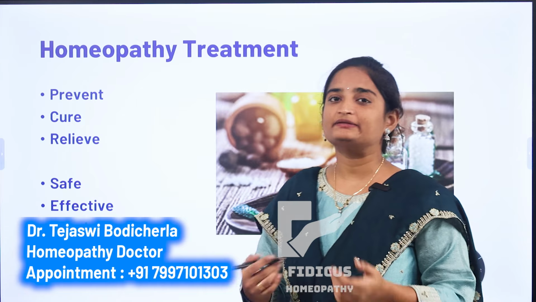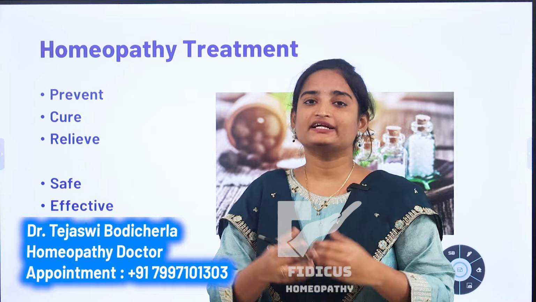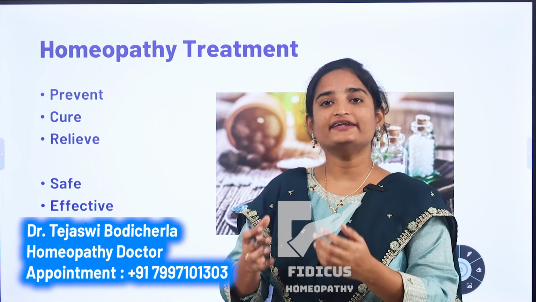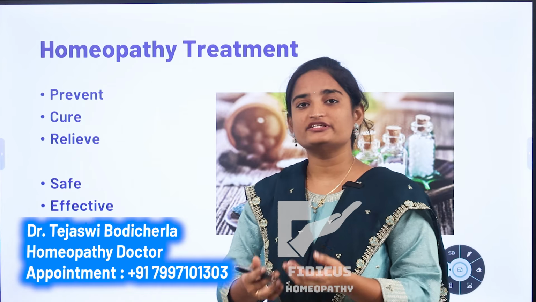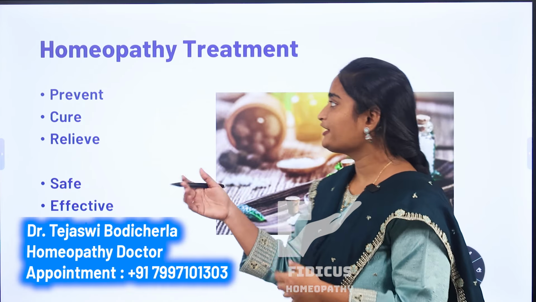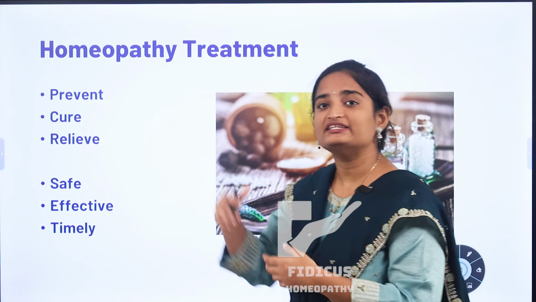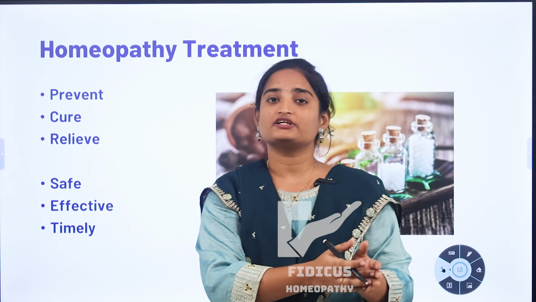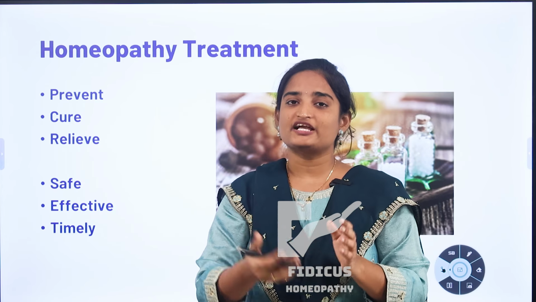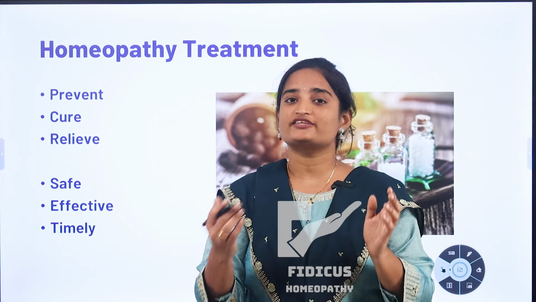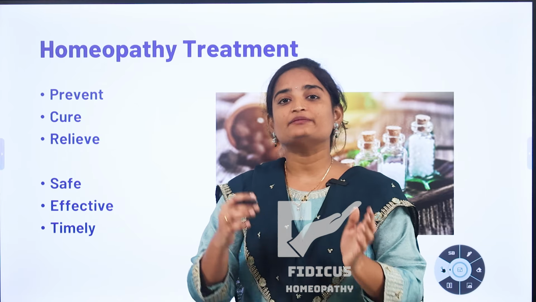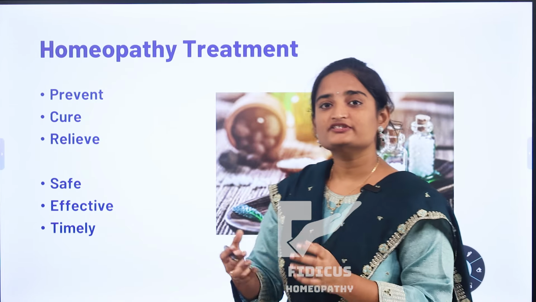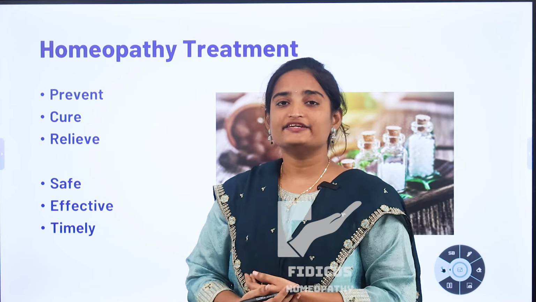Now coming to the homeopathic mode of treatment. It means how homeopathy can help with irregular periods and infertility. Homeopathy gives a holistic approach in the treatment, which means by using these homeopathic medicines, we can prevent the recurrence of irregular periods. Once we use the medicines for irregular periods, they can improve our body's natural immunity, and also balance the natural hormones in our body, so that it may prevent the recurrence of irregular problems in the future. And also by using homeopathic medicine, we can cure conditions like